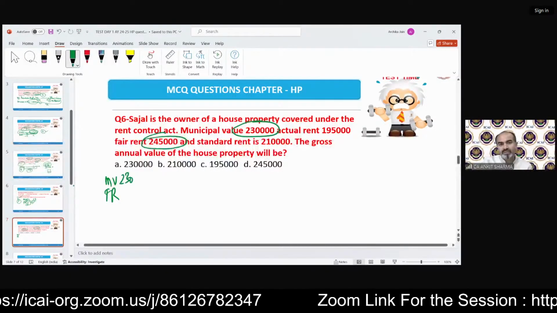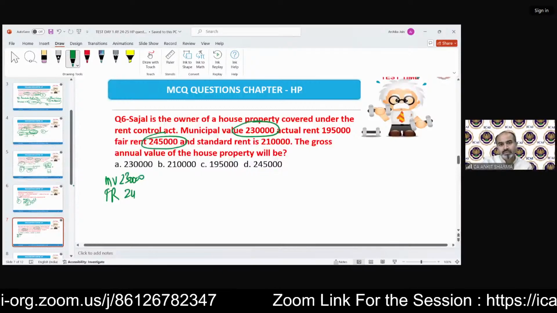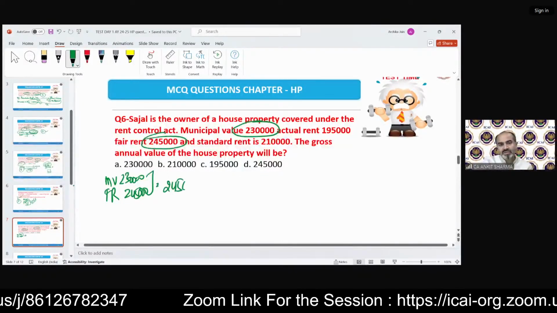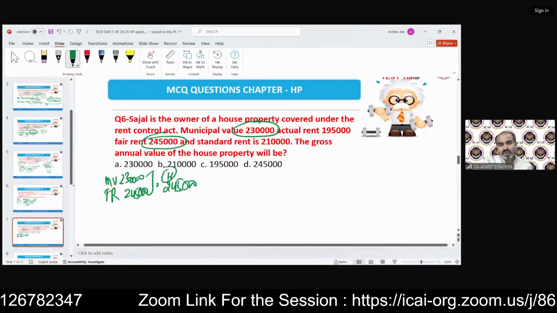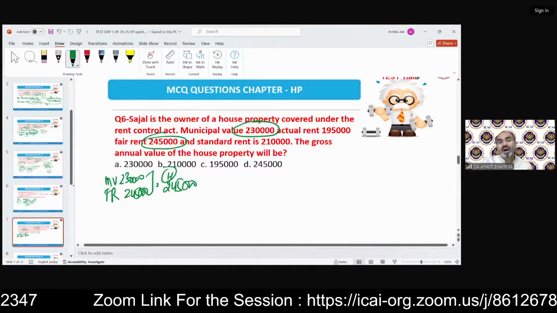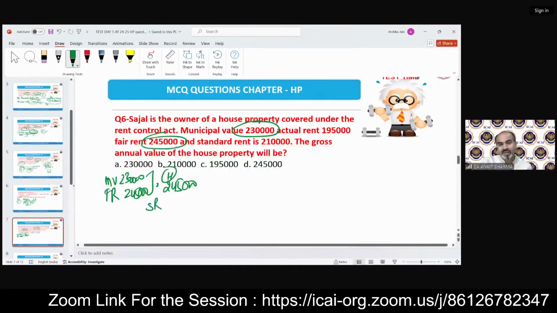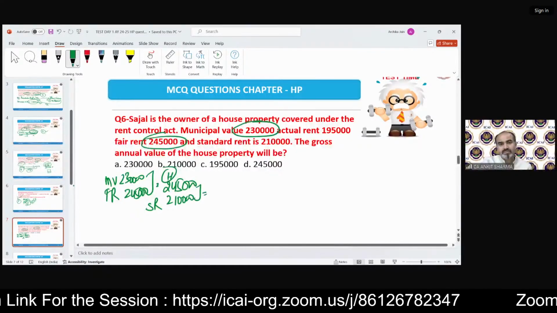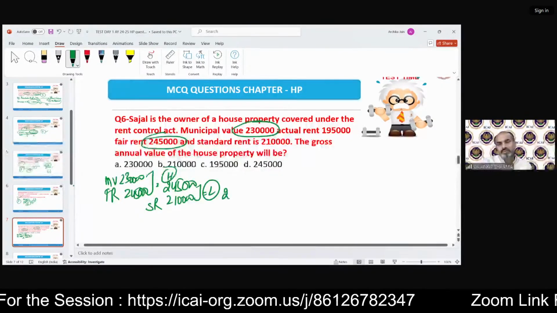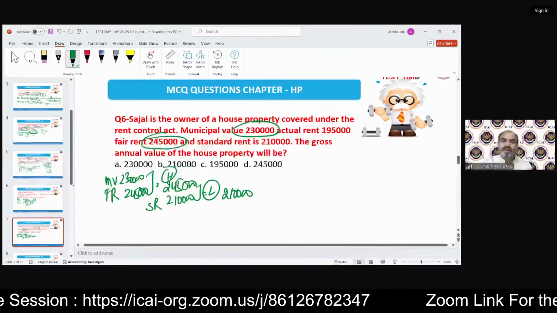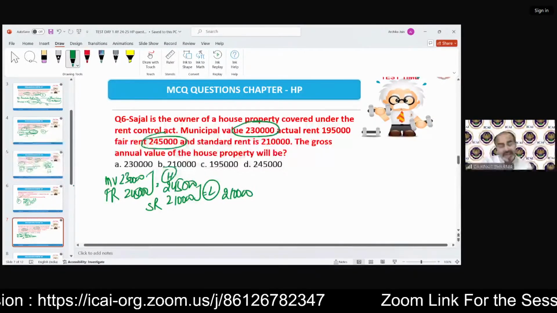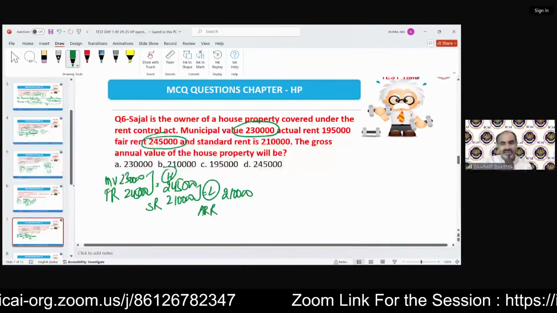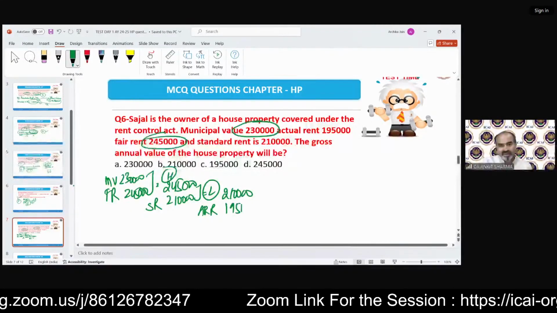So 2,45,000, whichever is higher. Then we have to compare with the standard rent, which has been given in question. Standard rent is 2,10,000, whichever is lower. And then need to compare it with the actual rent received, and that is 1,95,000.